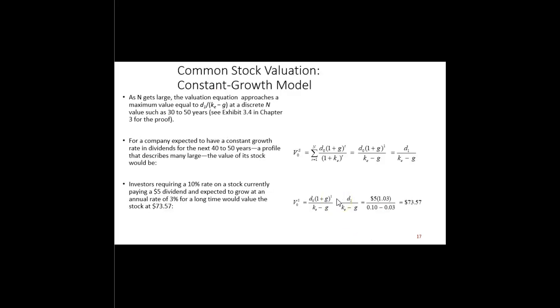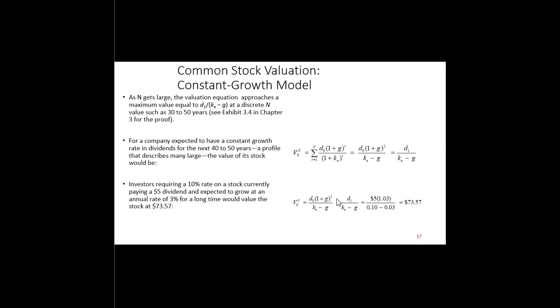Now, as that n gets really, really large, the valuation equation approaches a maximum value equal to D1 divided by KE minus G. At discrete ends, if we start talking like 30 or 50 years, this kind of holds. And you can look at Exhibit 3.4 in Chapter 3 for the mathematical proof. I'm not going to do that here.